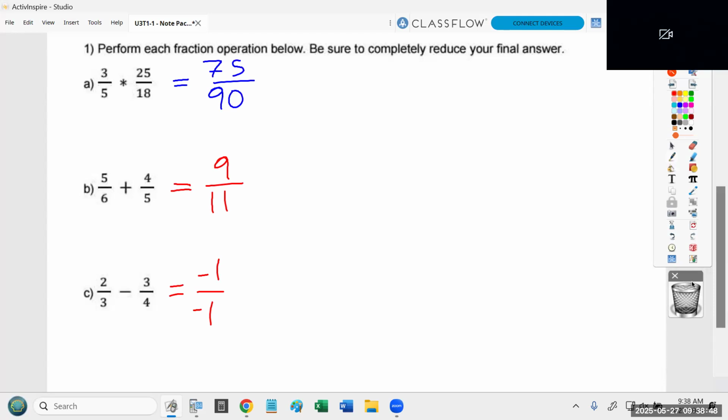You can't just do 5 plus 4 is 9 and 6 plus 5 is 11 and call it 9/11ths. You can't just say 2 minus 3 is -1, 3 minus 4 is -1, and -1 divided by -1 is 1. Totally wrong. Okay, so you are allowed to directly multiply across. You are not allowed to add and subtract across.